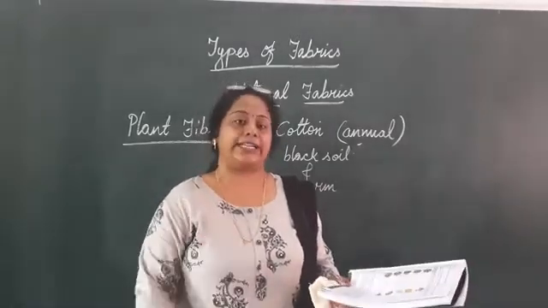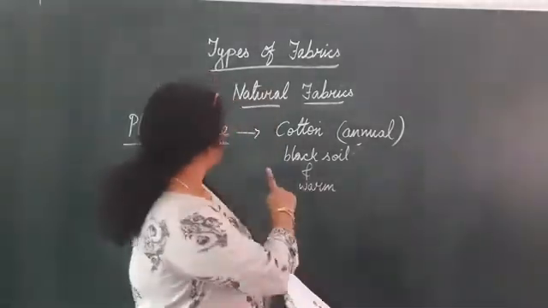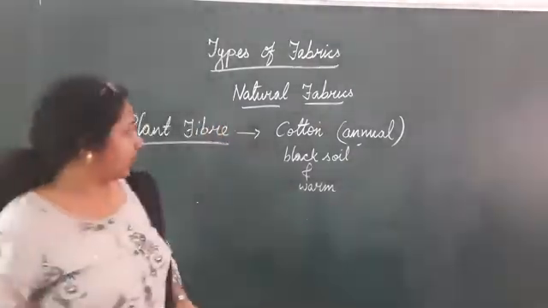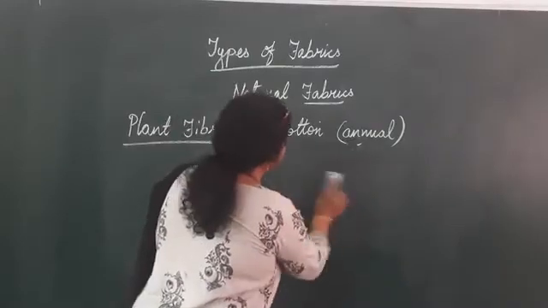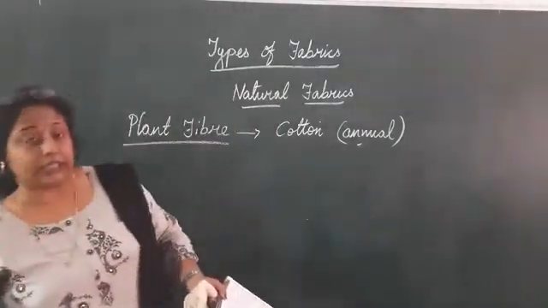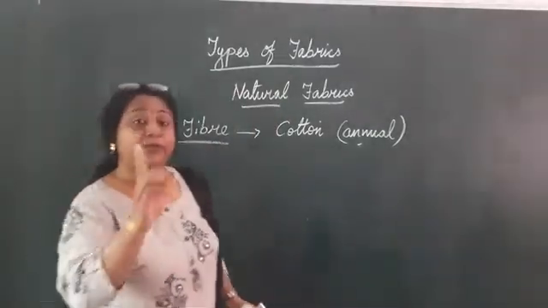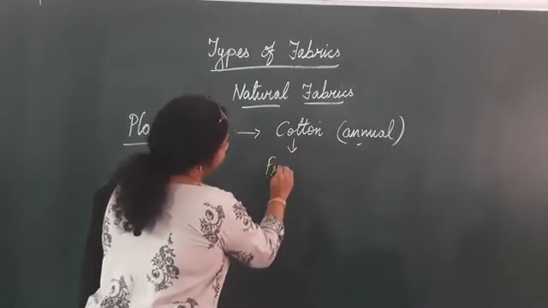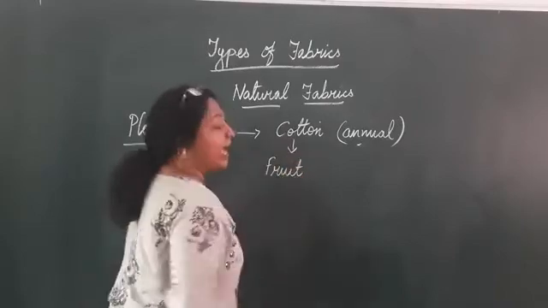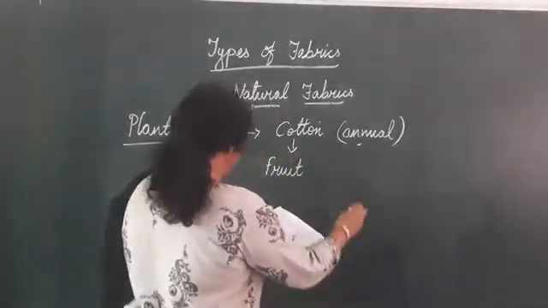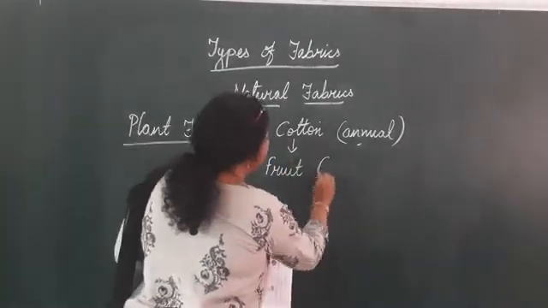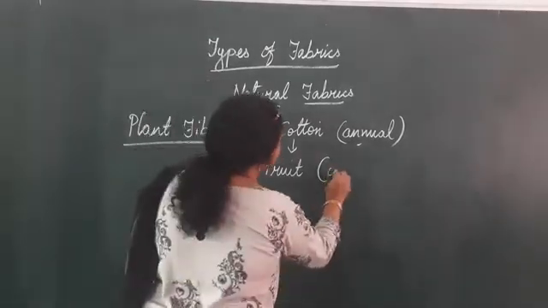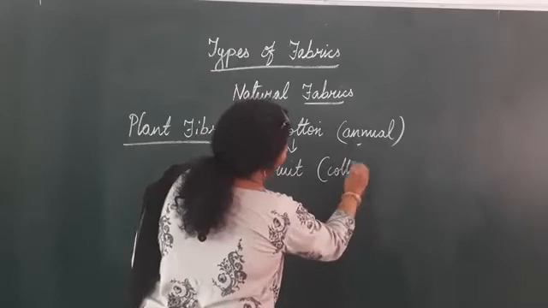Now, how do we get it? We get the cotton from the cotton bolls. We get the cotton from the fruit of the cotton plant. And what is the fruit of the cotton plant? It is a small green structure that is called the cotton boll.